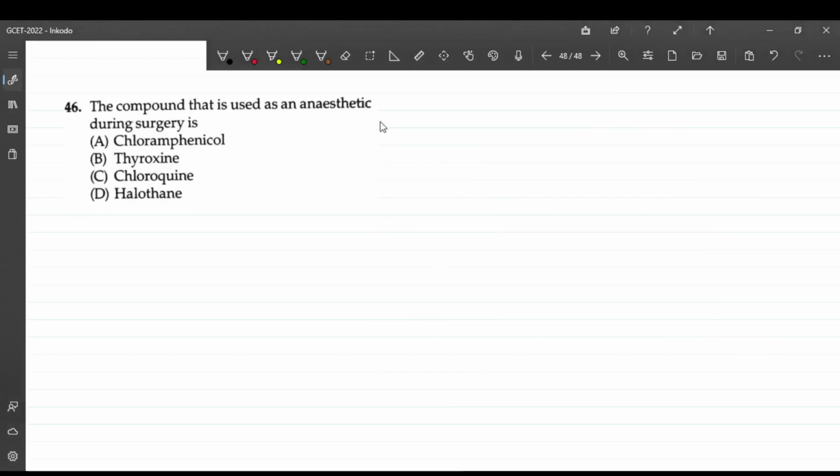This is a theory based question again. Compound that is used as an anesthetic during surgery. Okay, so the answer is option D over here, that is halothane.